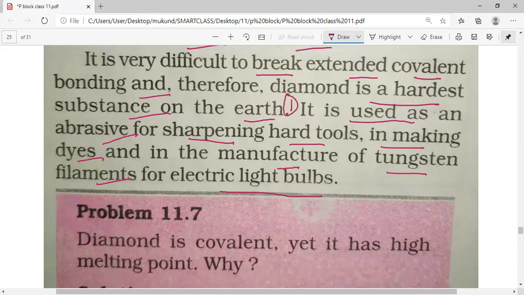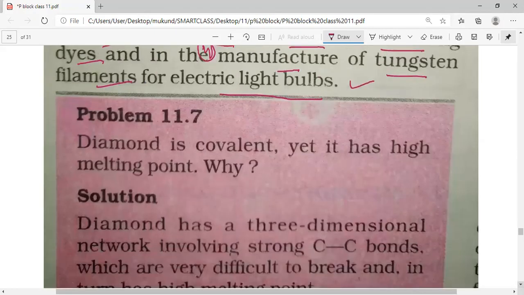Number one, diamond is used as an abrasive. Number two, diamond is used for sharpening the hard tools. Number 3, diamond is used in the making of dye. Number 4, diamond is used in the manufacture of tungsten filament for electric light bulbs. So these are the 4 various uses of diamond you can learn, my dear students.